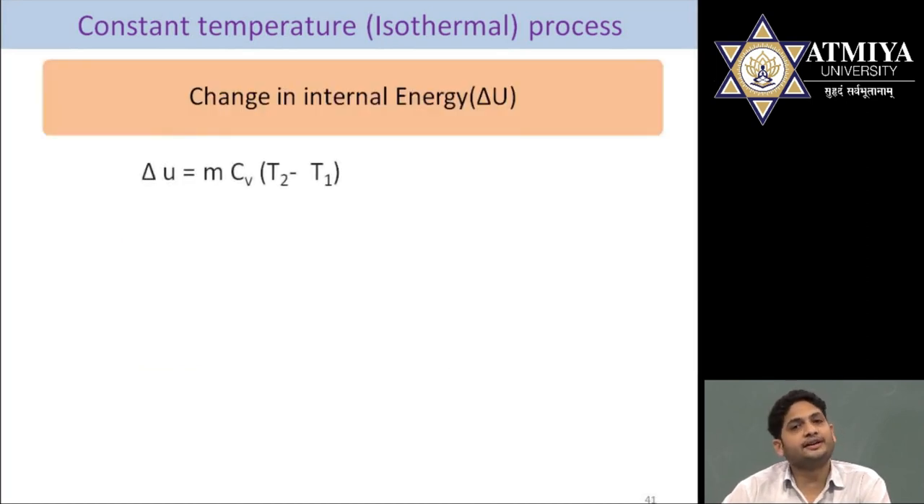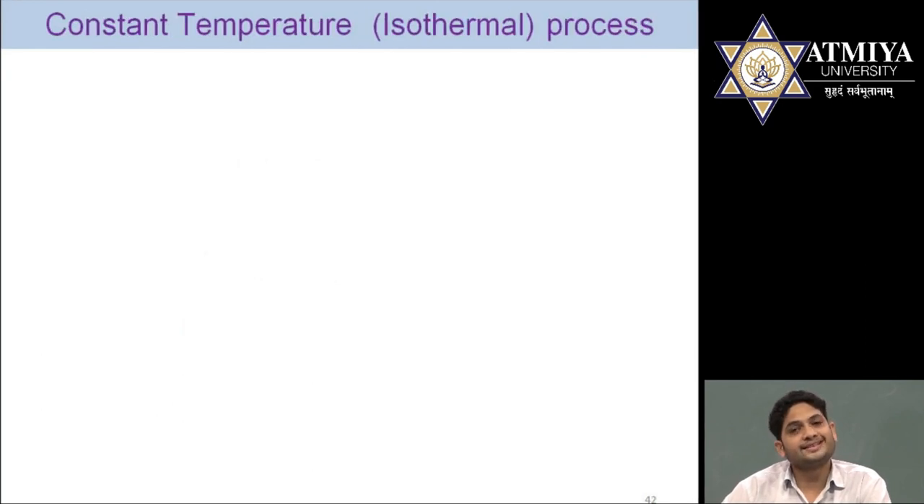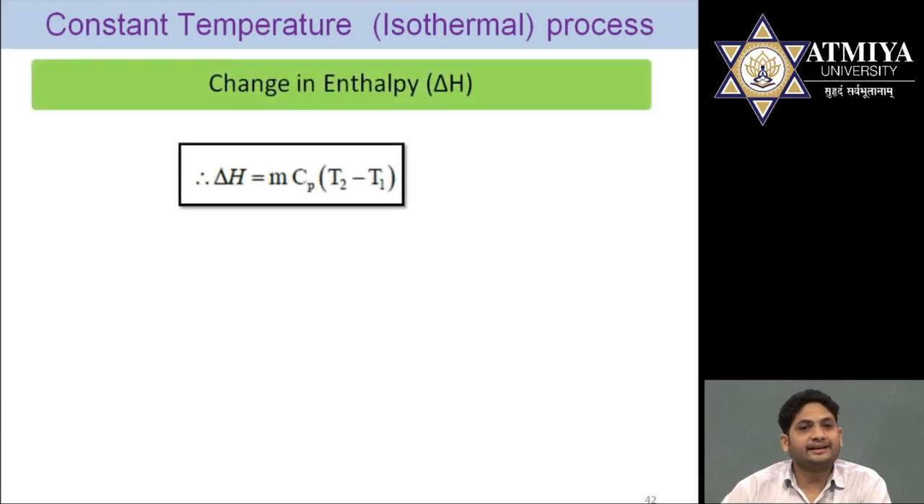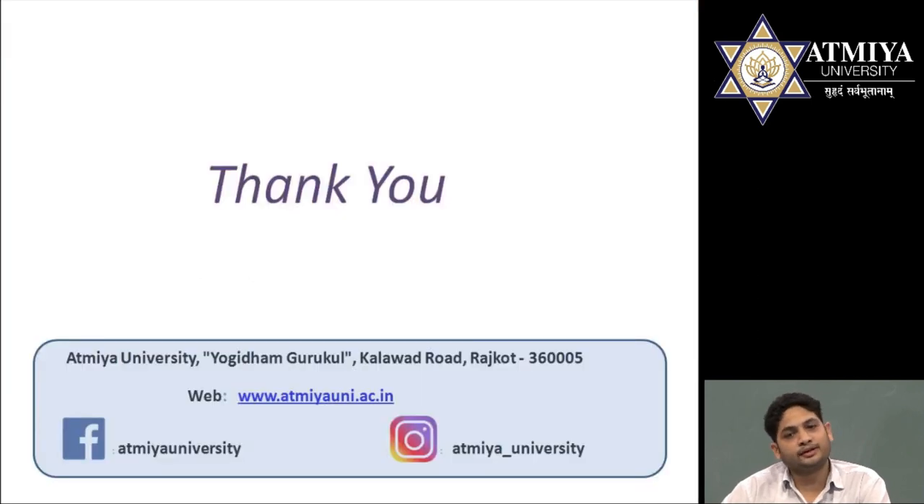Next one is change in internal energy. The equation is mCv(T2 minus T1), but T1 is equal to T2, so the whole term will become 0. So in this case, delta U is equal to 0. Next one is change in enthalpy. Again, delta H is equal to mCp(T2 minus T1), but again T1 is equal to T2, so delta H will become 0 in this particular process.